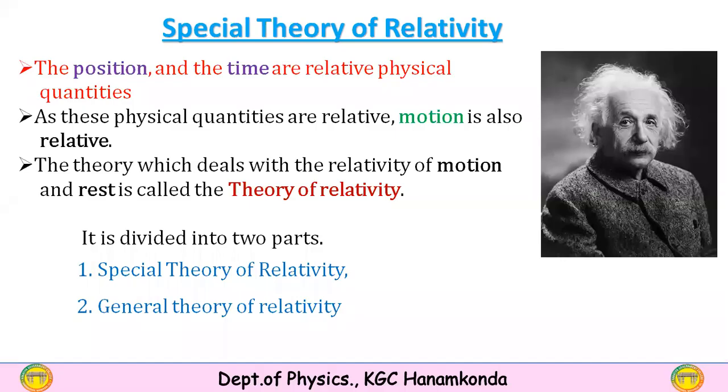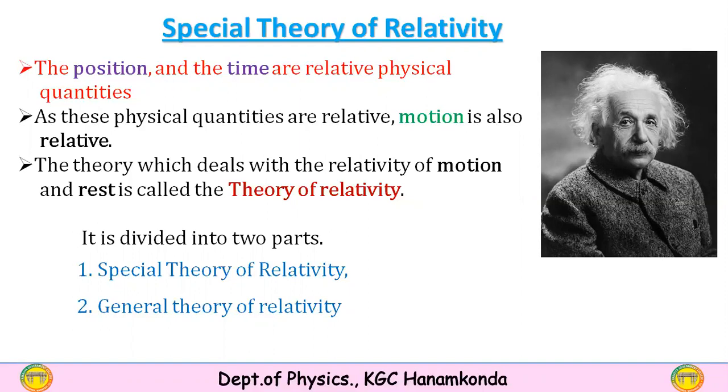With these discussions, we come to the conclusion that position and time are relative physical quantities. As these physical quantities are relative, motion is also relative. Because motion is specified by the speed of objects, and speed is defined as distance divided by time, and distance and time are relative physical quantities, speed is also a relative one. Therefore, motion is also relative.